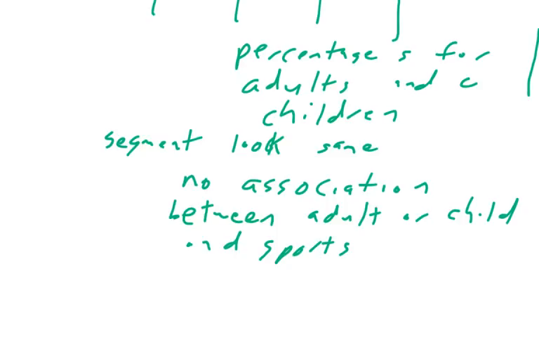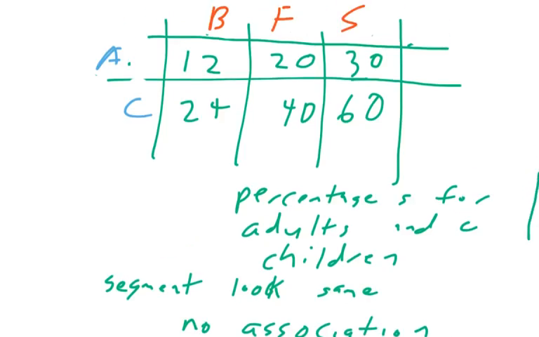Now, if you don't trust me, make the segmented bar graphs or the regular bar graphs on your own between basketball, football, and soccer, and you'll see that they are the same.